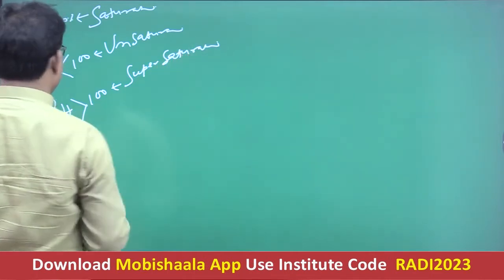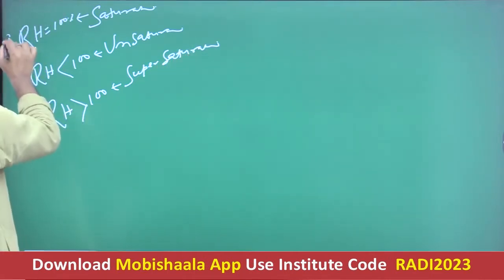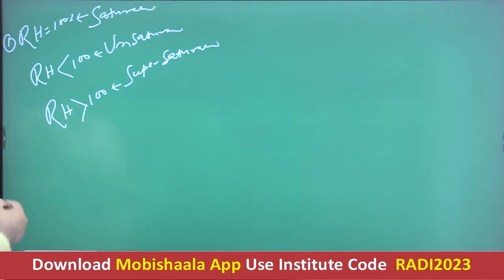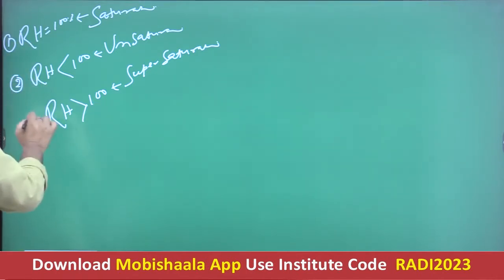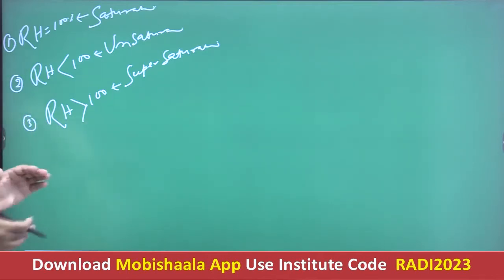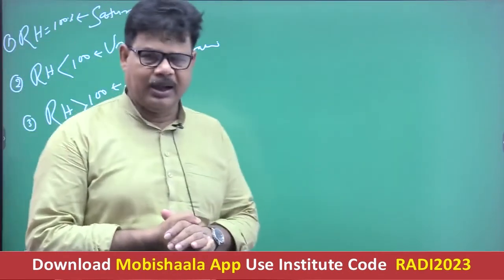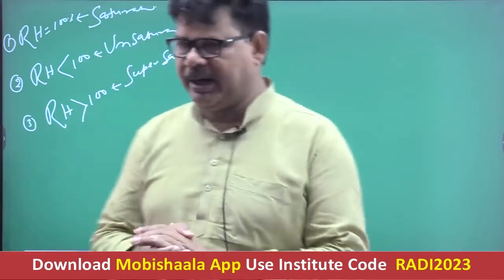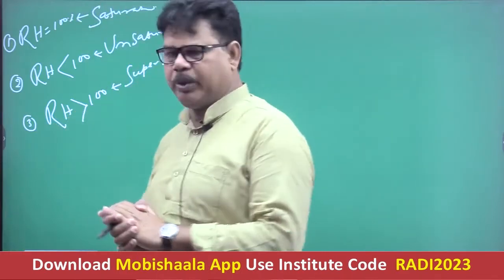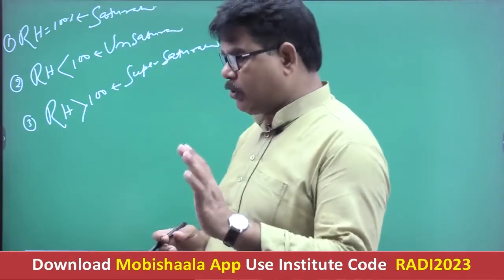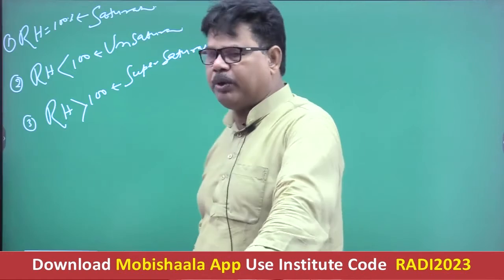So we have three conditions. In the first condition, relative humidity is 100%. So 100% relative humidity indicates that the air gets saturated. Okay, right? If relative humidity is less than 100%, then it indicates the unsaturated condition of the air. And if relative humidity is more than 100%, then it indicates that the air is supersaturated. Getting well now? You must keep in mind one important point.